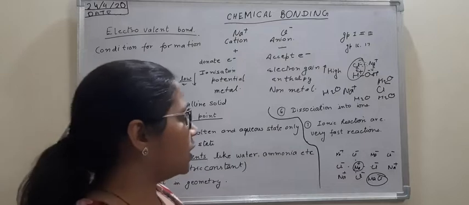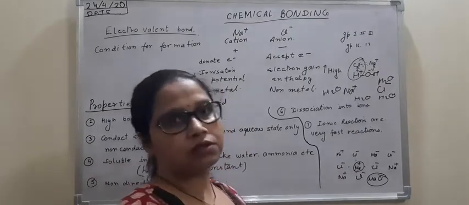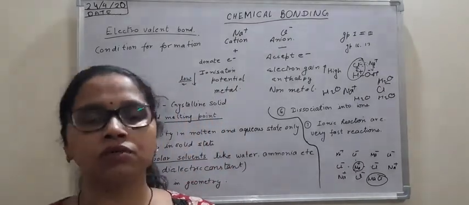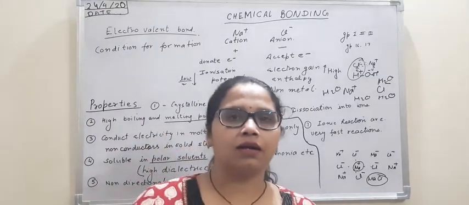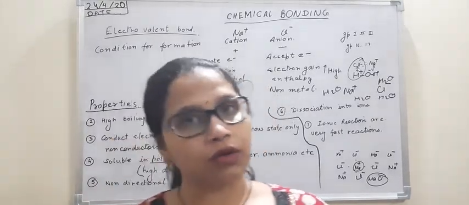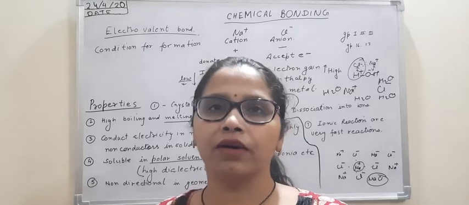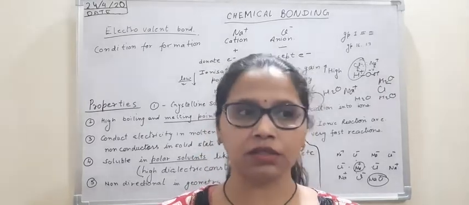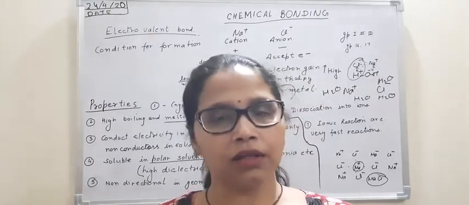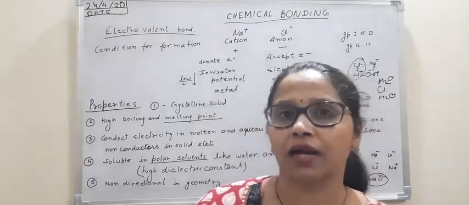Now the next point: ionic reactions are very fast reactions. As soon as ions are dissociated, they start behaving independently, and whenever we mix two or more ionic solutions, they start reacting together, and this reaction takes place in a fraction of a second.